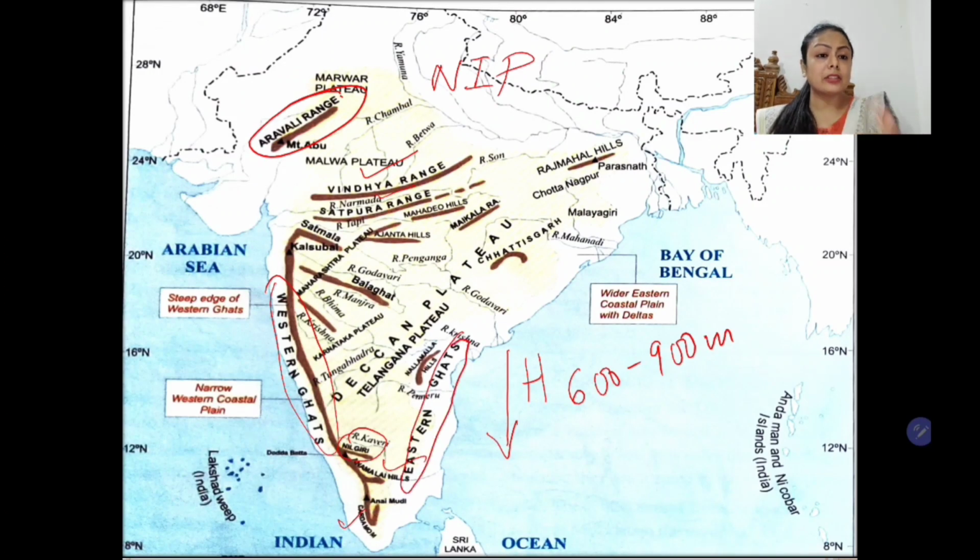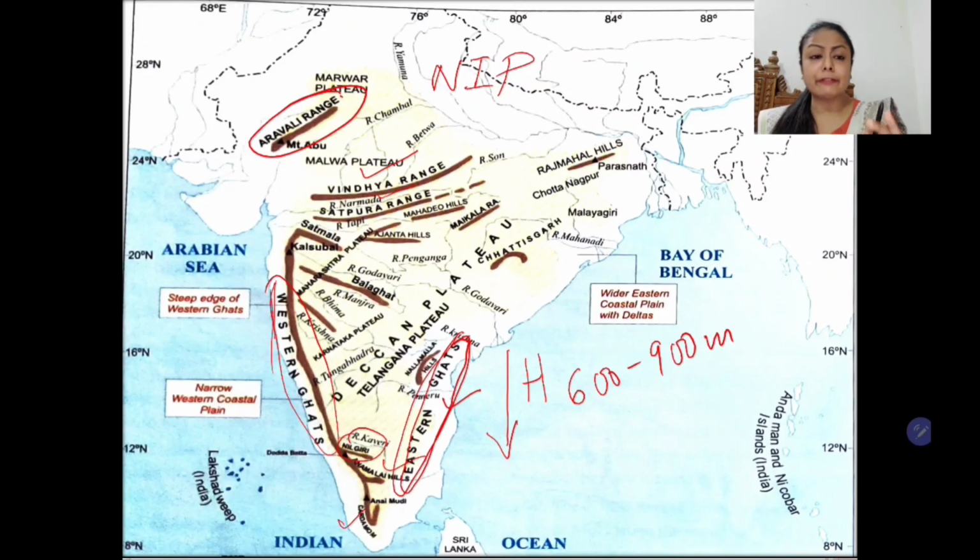So these are the series of hills. The Western Ghats are continuous and comparatively higher. The height is more compared to the Eastern Ghats. The Eastern Ghats have several deltas formed by different rivers. So there are several gaps. Whereas Western Ghat is comparatively continuous and very few gaps are found there.